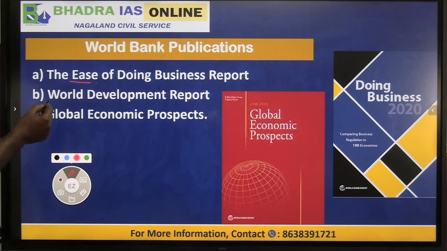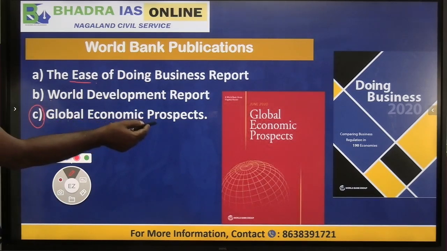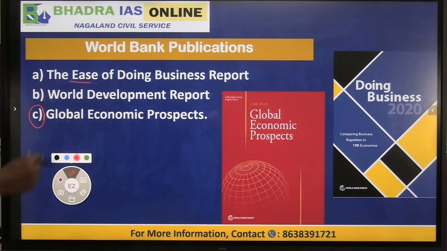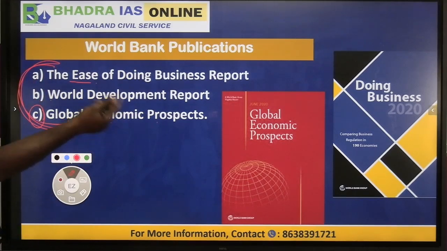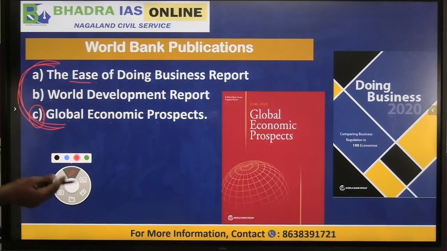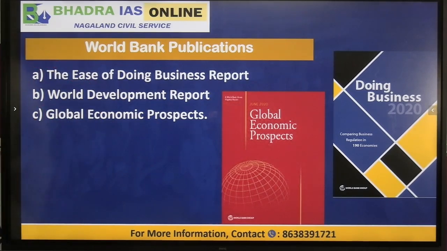Another important one is the World Development Report, and the third one which also came in exam is the Global Economic Prospects. These are the 3 main publications of the World Bank. In your exam you might get any of these, so just revise this and keep it in your mind.